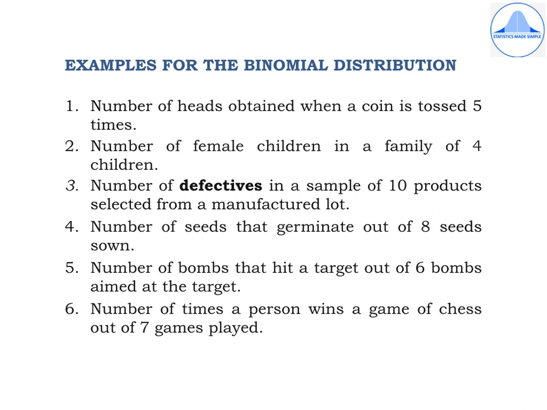Fifth one, number of bombs that hit a target out of 6 bombs aimed at the target. So if a target is hit, it is considered to be success. The sixth one, number of times a person wins a game of chess out of 7 games played. So here winning a game is considered to be success.